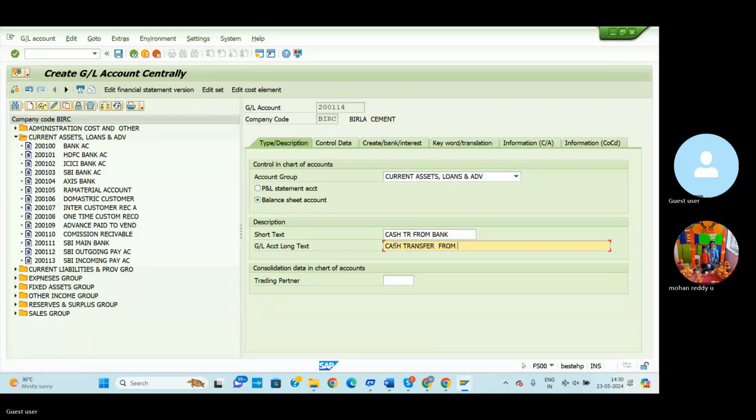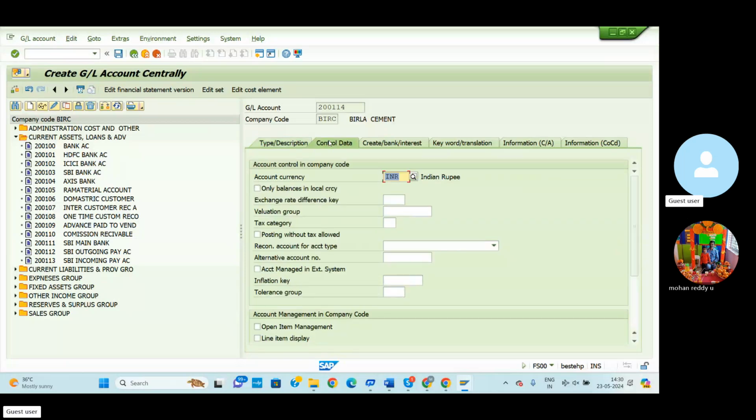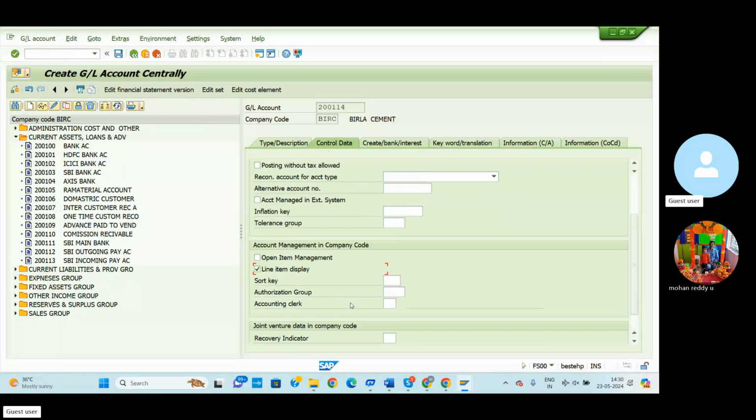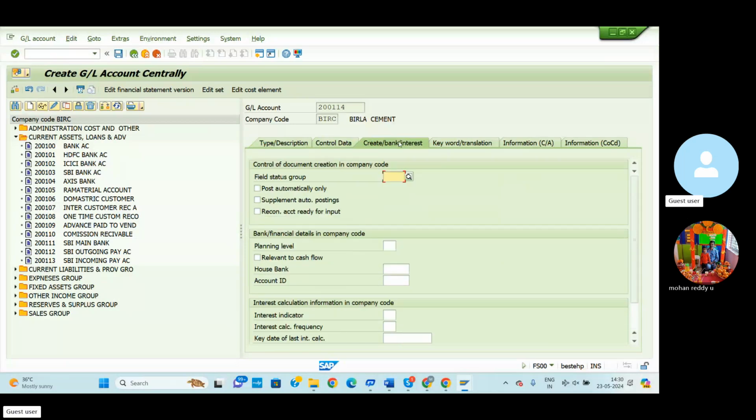Transfer from bank account. Cash transfer from bank account. So then again we go for the control data. Here we can select automatically the local balance, local currencies is displayed. But here we can select only local balances. Then select the line item display. Here you can select 001 for the posting date and then go to the create bank interest.